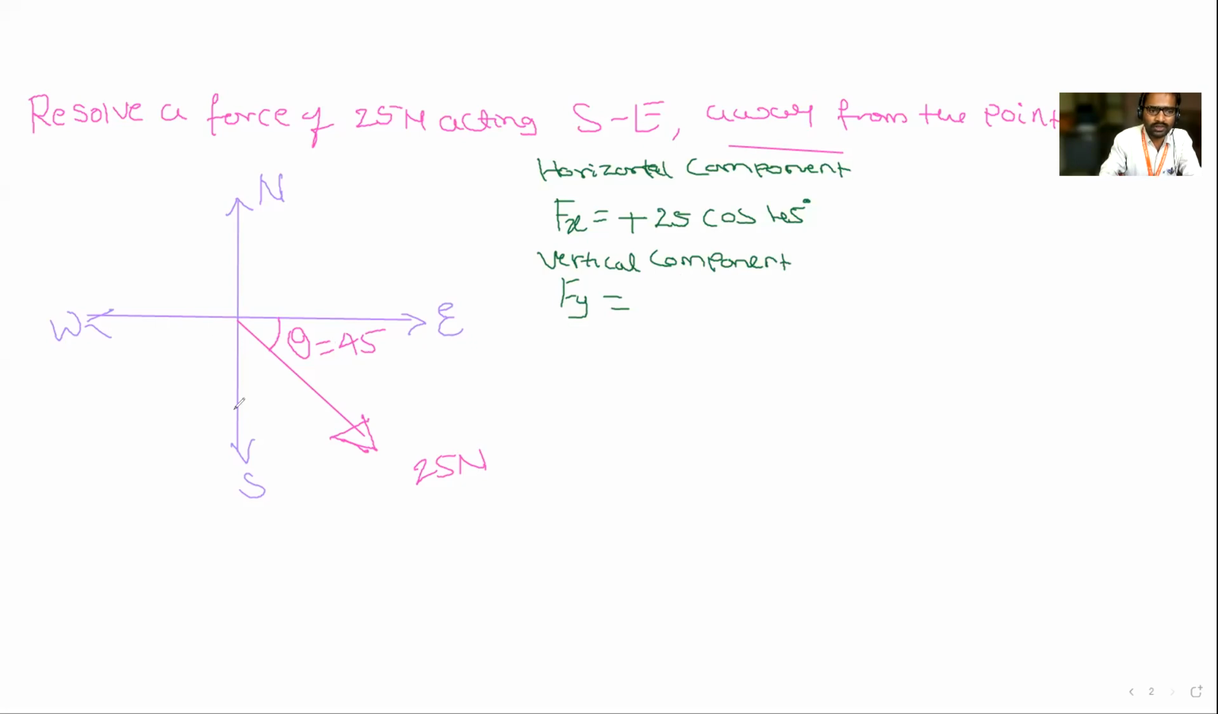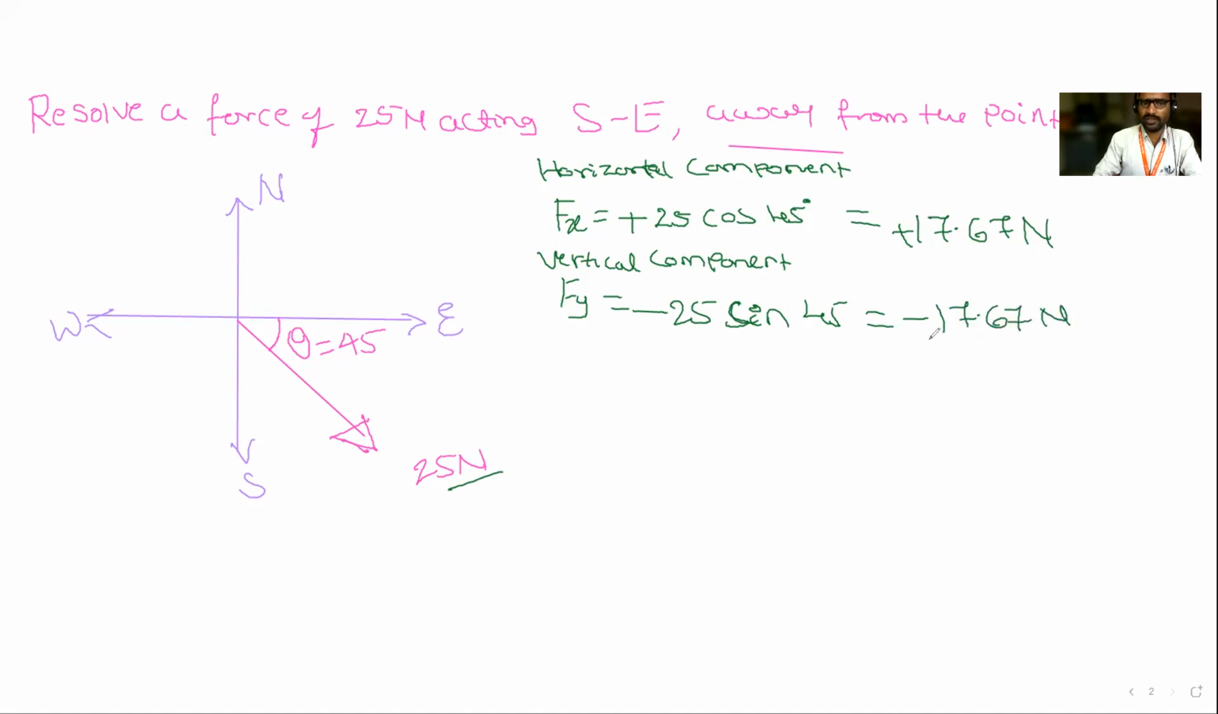Vertical component: is it going downward or upward? Downward direction. Downward is positive or negative? Negative. Minus 25 sin 45. Okay, so calculate. How much is the answer? Calculate, all of you. 17.67. Fx is positive, and this is in Newton because he has given Newton. This is the answer. Minus 17.67 Newton. Is it clear everyone?